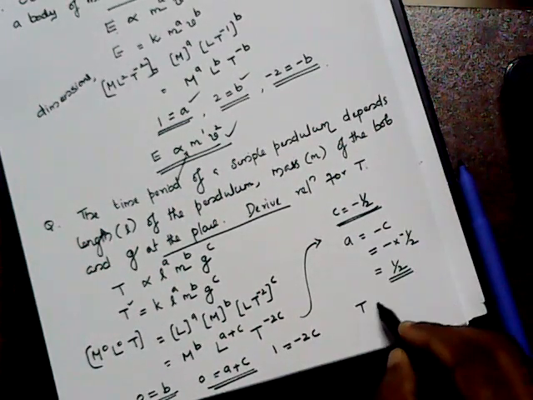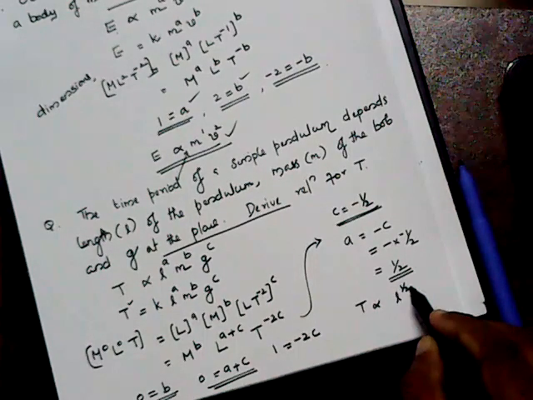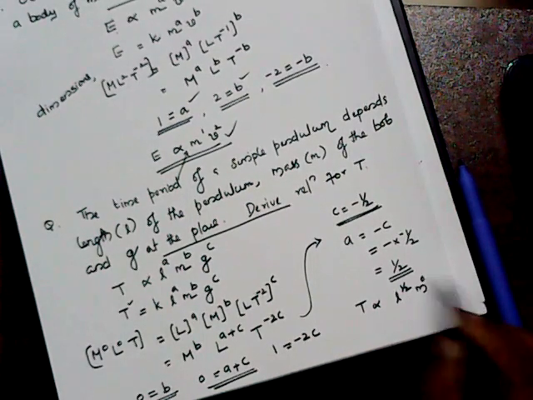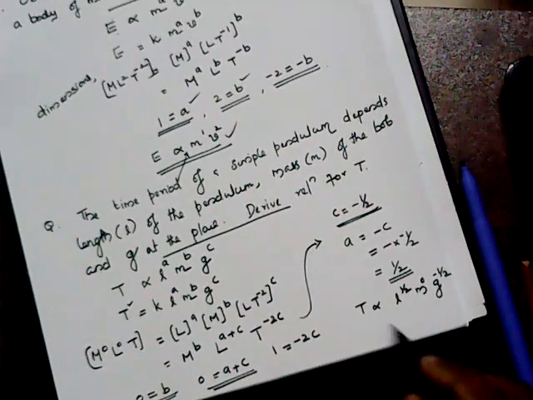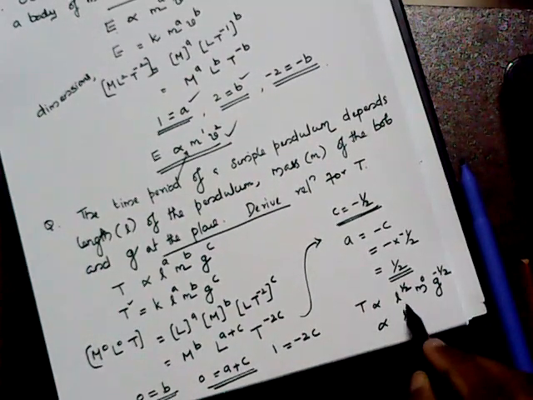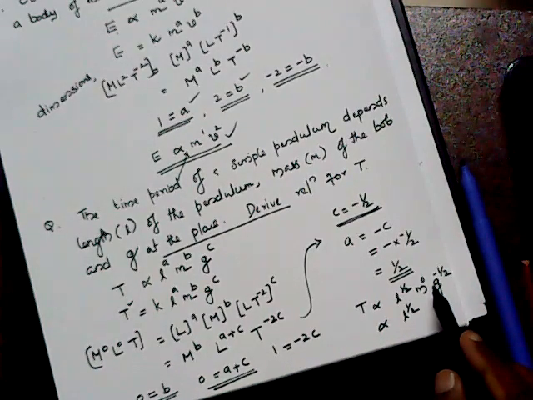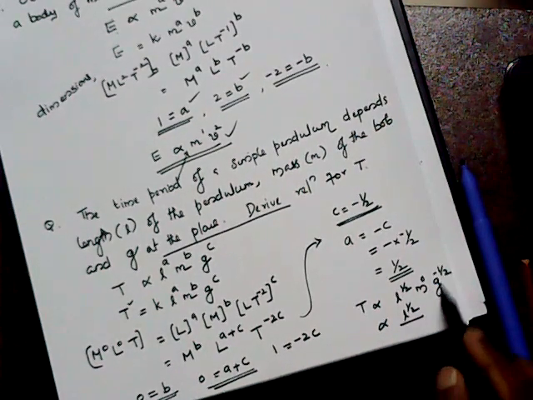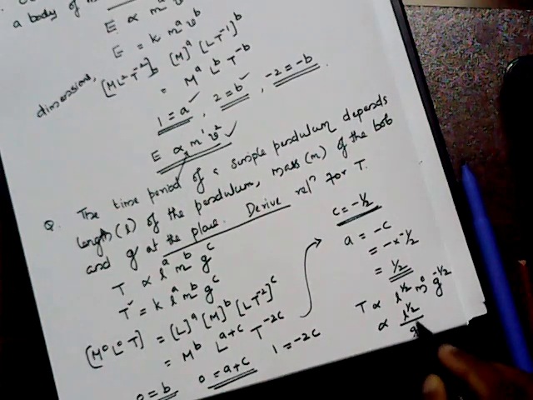So the time period is proportional to L raised to 1 by 2, M raised to 0, and g raised to minus half. So we can write L raised to half, M raised to 0, and any quantity raised to 0 becomes 1. Then g raised to minus half we can take in the denominator, so g raised to half.